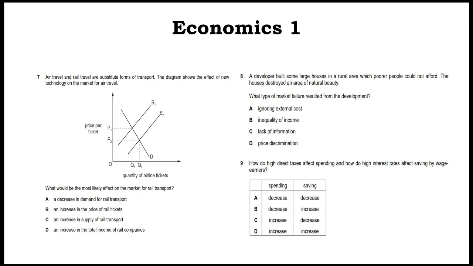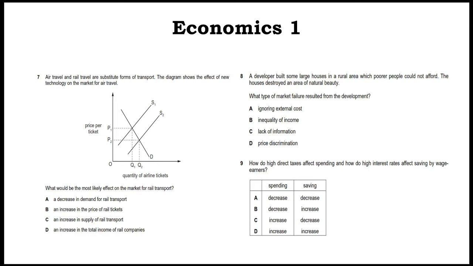Then the seventh one. They are saying that there is an improvement in air transport due to technology, and air travel and rail travel are substitute forms of transport. Due to improvement in technology, the supply of air travel has increased, due to which the price has fallen. So definitely the travelers will prefer air travel. What will happen? A decrease in the demand for rail transport, because people will prefer to travel by air.